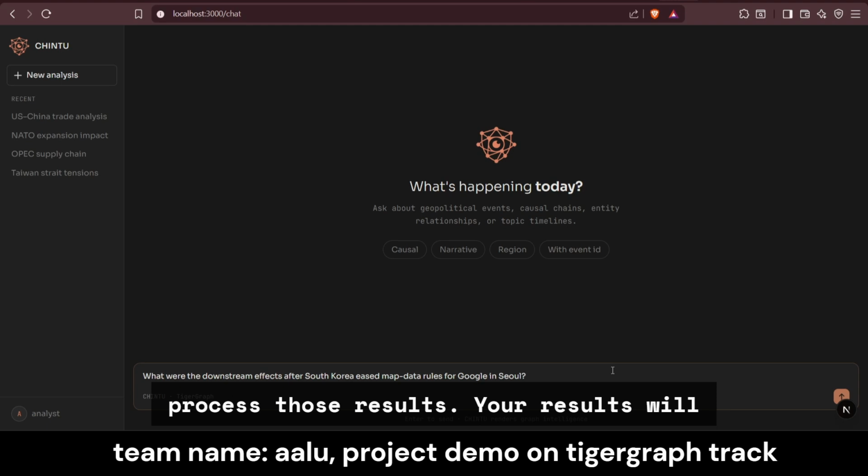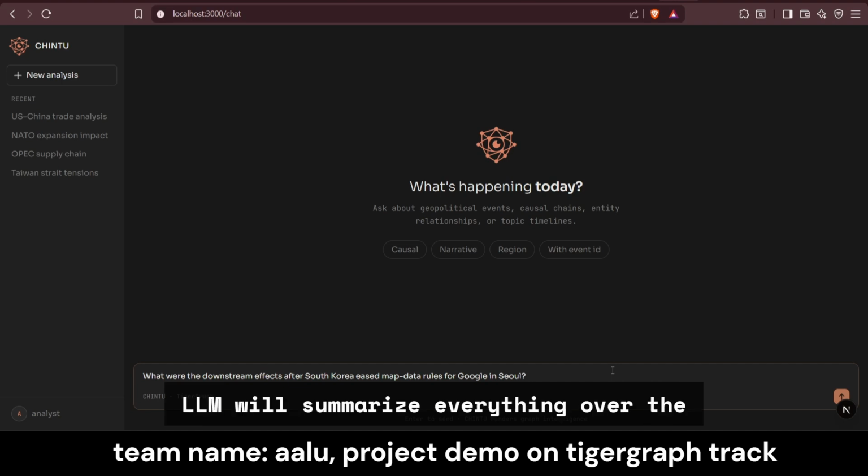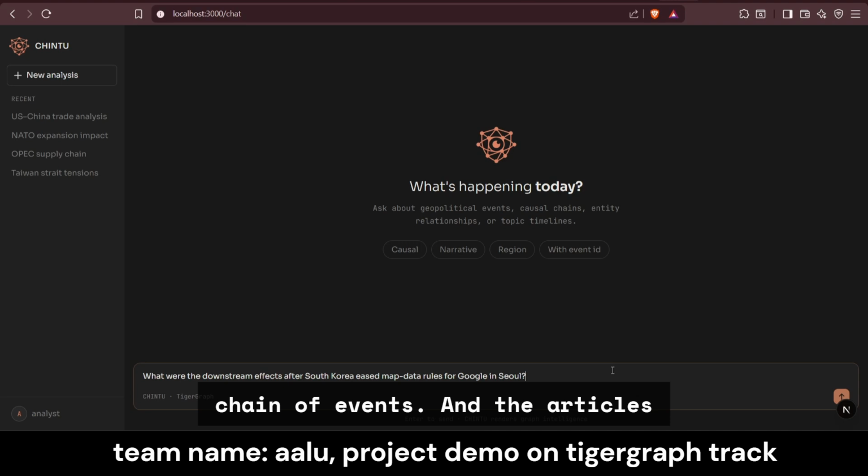The results will include the links to the articles from the database, and our web scraper will extract the articles and send that text to our LLM API, which is the OpenAI API, and that LLM will summarize everything over the chain of events and the articles and give us a very well structured answer. We will also visualize the logic behind the answer using actual nodes from the response from TigerGraph.